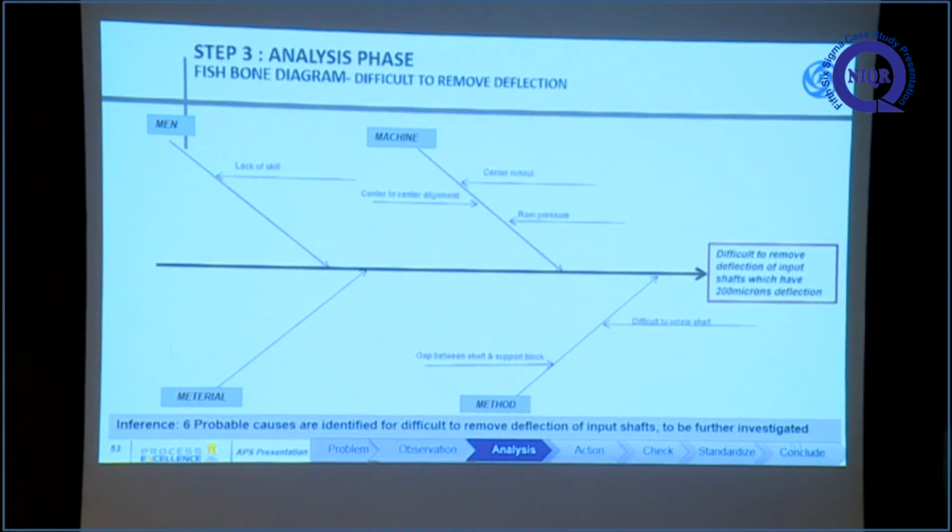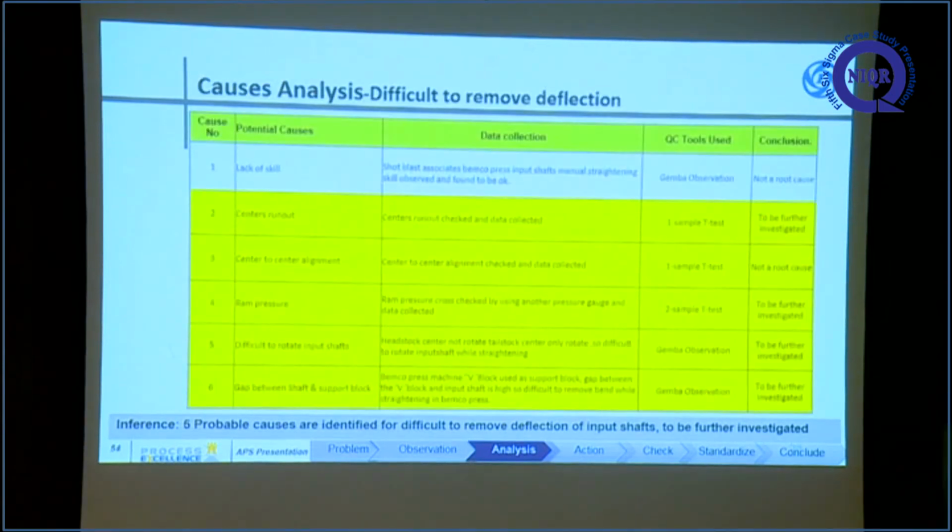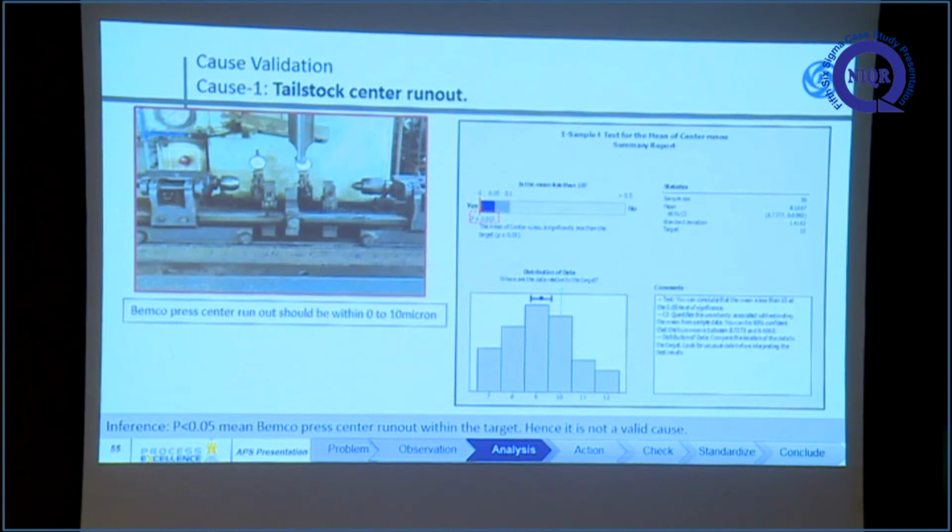This is a cause and effect diagram for why it is difficult to remove the deflection in input shafts that have 200 microns. From this, 5 probable causes are identified for further investigation. First cause is tight shock run out. If the tight shock run out is more than the spec, it will be reflected in the input shaft. This is one cause that affects straightening the input shaft and bringing the deflection to 0 to 50 microns.